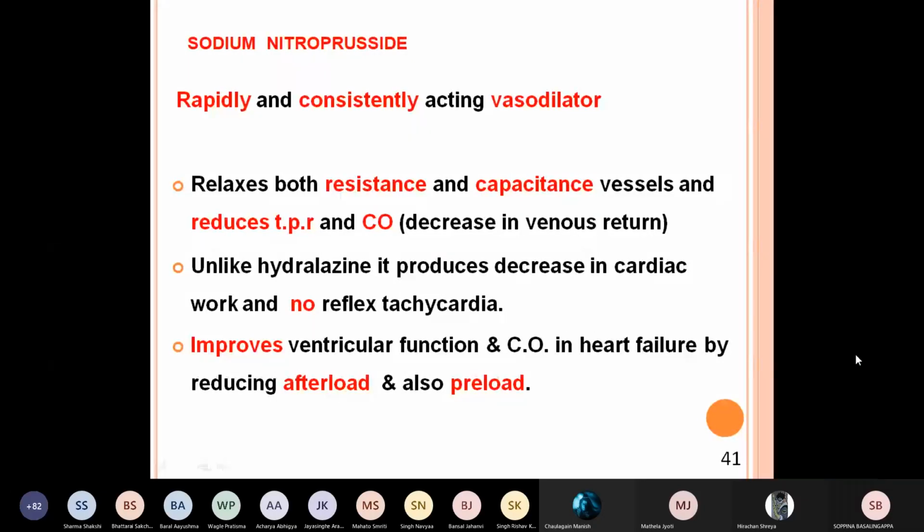Because the afterload is reduced, the vasodilatation is arterial dilatation, so afterload is reduced. Preload is also reduced because of venular dilatation, venous return is reduced. And by doing so, it improves the ventricular function and also improves the cardiac output.